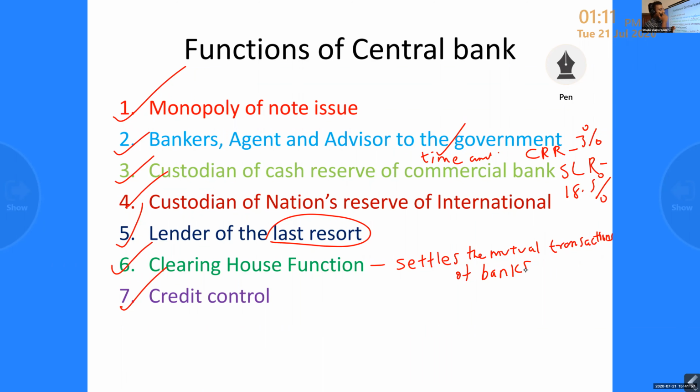So the central bank set up the clearing house center, the clearing house facility, so any bank can collect the amount from any other bank's check. Any other bank's check we can collect through the clearing house function. So the central bank set up the clearing house center facility to settle interbank indebtedness.